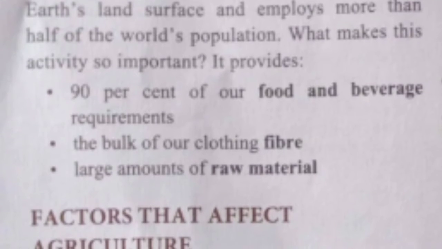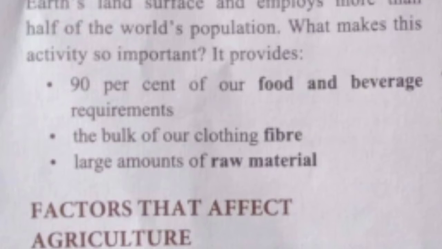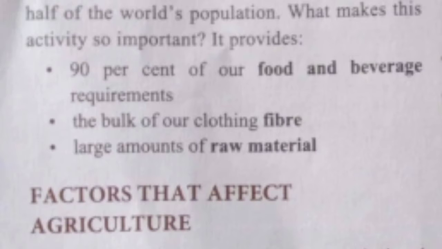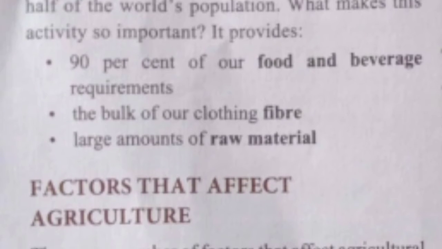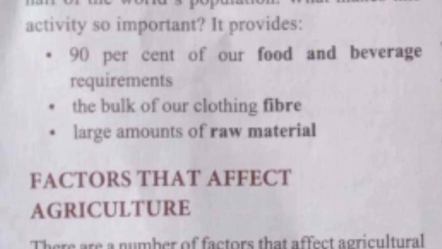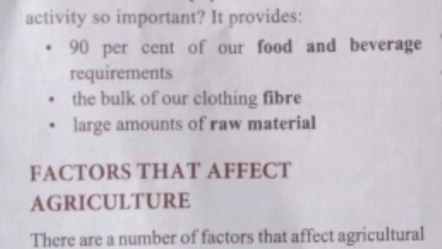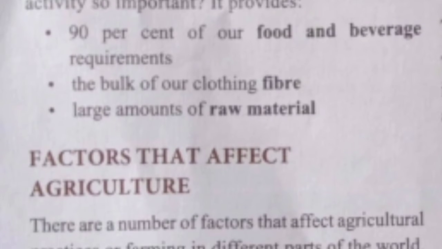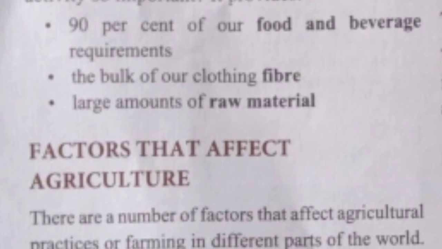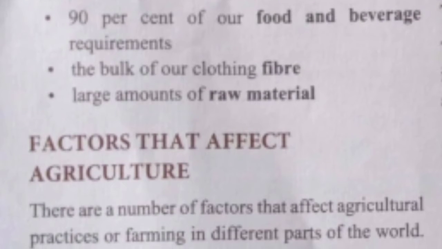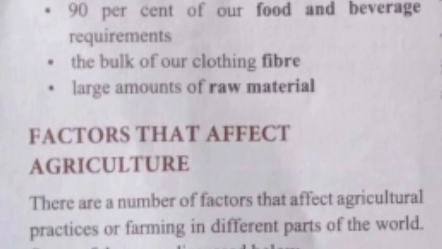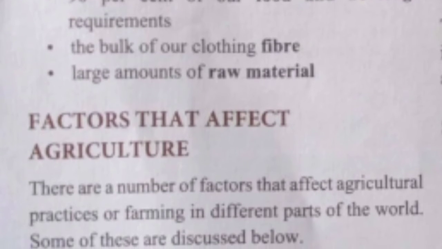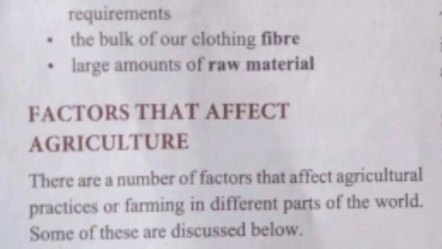In the world, 49% of persons are engaged in agricultural activity. Two-thirds of India's population is still dependent on agriculture. So, from this, you can understand how important this activity is. Let's see what makes this agricultural activity so important. Students, this activity provides 19% of food and beverage requirements. It means 19% of our food and drinks other than water we get from farm activity.